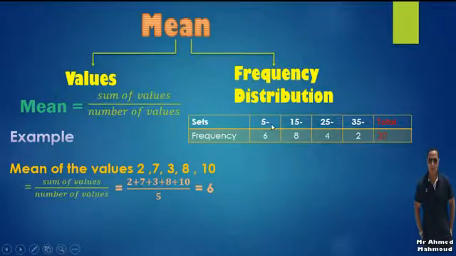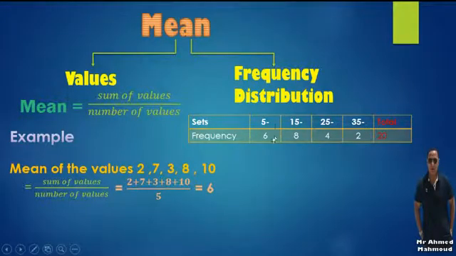The dash means till. The second is from 15 till 25, then from 25 till 35, and here from 35 till what? Till 45. Why 45? Because every set increases by 10 units, so 35 plus 10 equals 45.